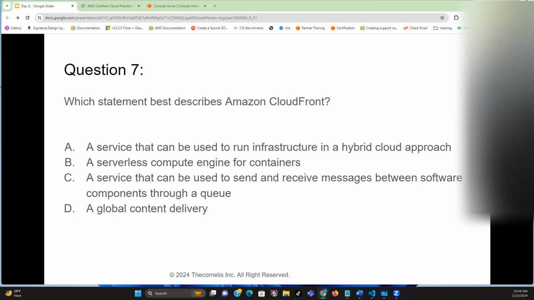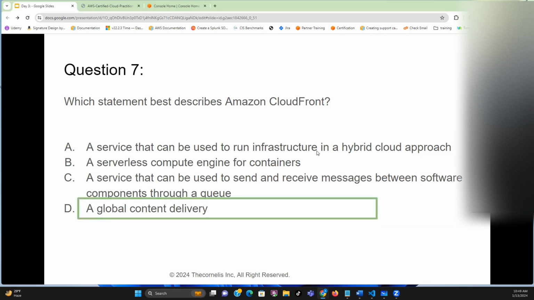Edge location is normally used by two services in AWS: CloudFront and Route 53, which I said we are not going to go deep into in this exam. But here is an AWS question actually talking about CloudFront. So the answer is D, global content delivery. And you can see that AWS has a lot of questions around edge location because it's very, very crucial.